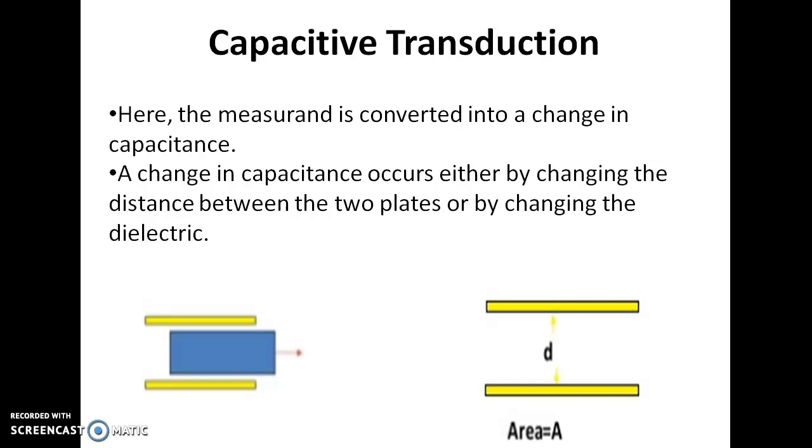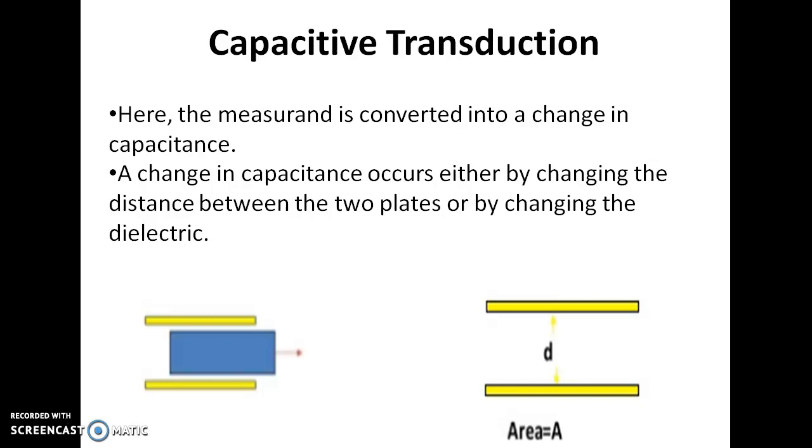Here the measurement is converted into a change in capacitance, meaning the physical or mechanical quantity will be converted into a change in capacitance. A change in capacitance occurs either by changing the distance between the two plates or by changing the dielectric.